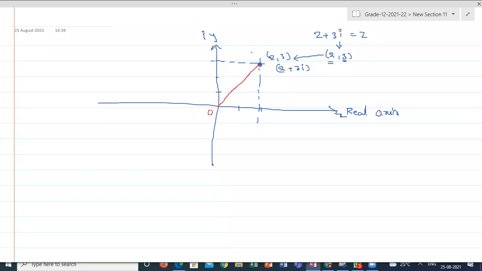Suppose I am joining O to P, suppose this is the complex number OZ. What is this OZ length, guys? What is the length of the OZ? Anyone can calculate the length of the OZ? Yes, one second. Sir, root 13.